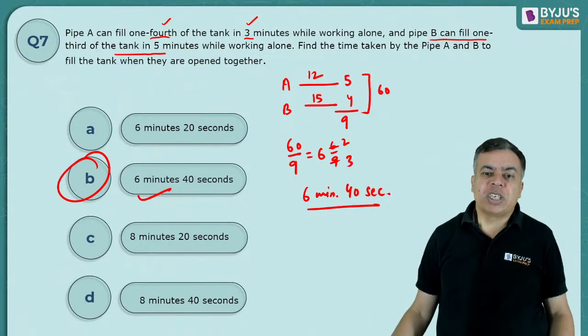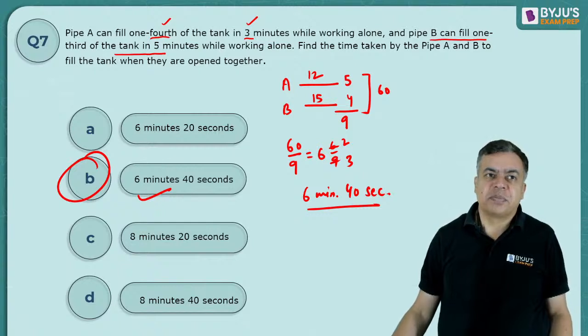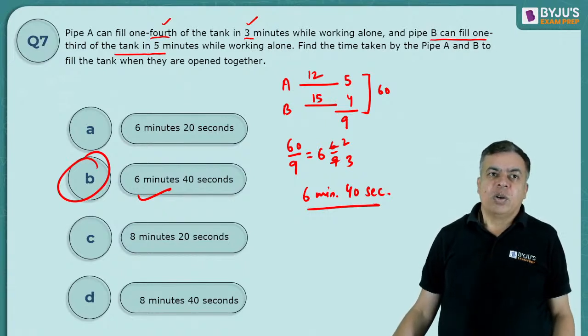Okay, it should be 6 minute and 40 second. Right? You check your answer again. You are getting C option. I am getting B, 6 minute and 40 second.